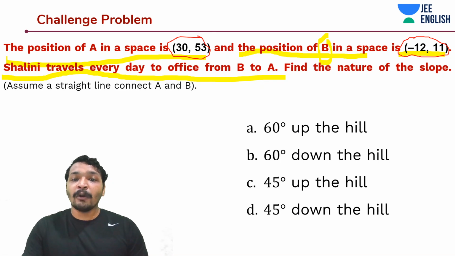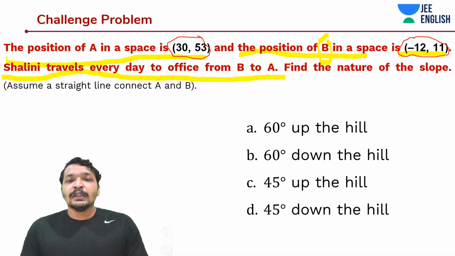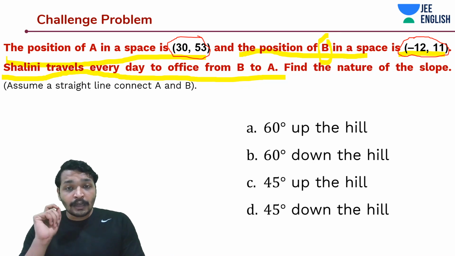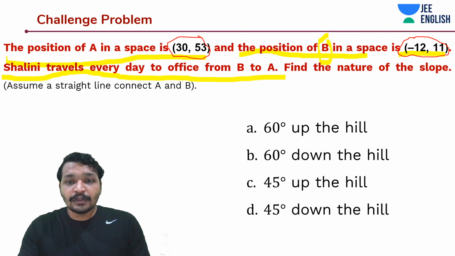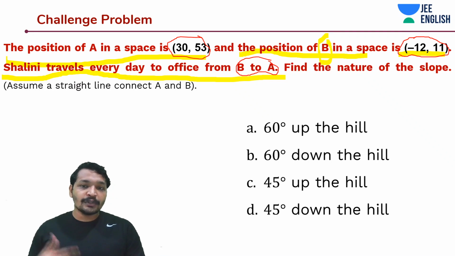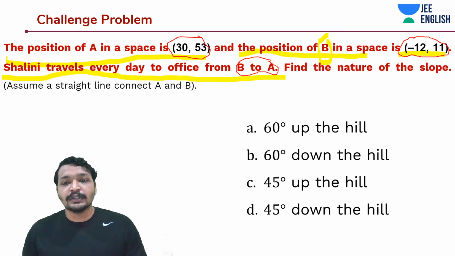Okay, that means she probably stays at A. So they have given that B to A. So you need to carefully read this point. This is something that you need to carefully understand and highlight, or keep it in your mind. But quickly, guys, when we are talking about exams, you need to just skim through this point.